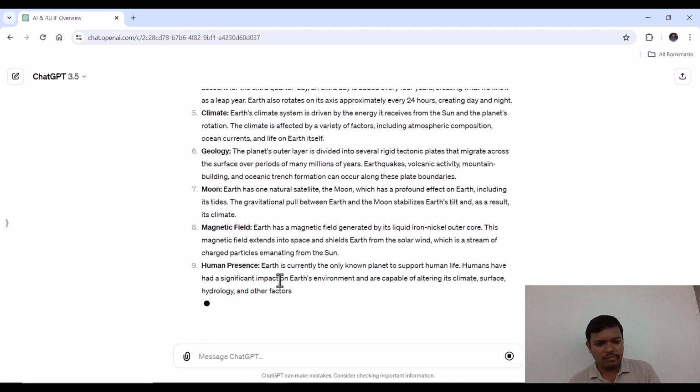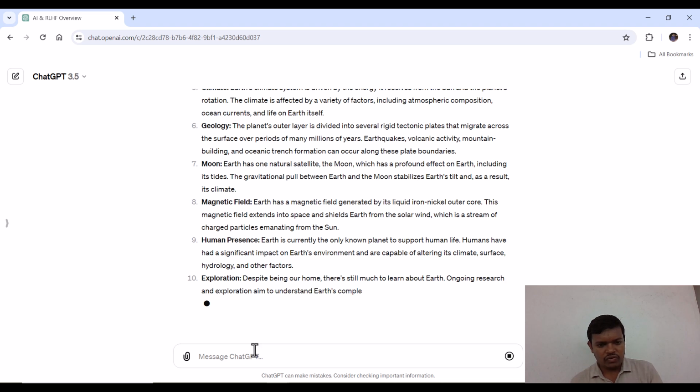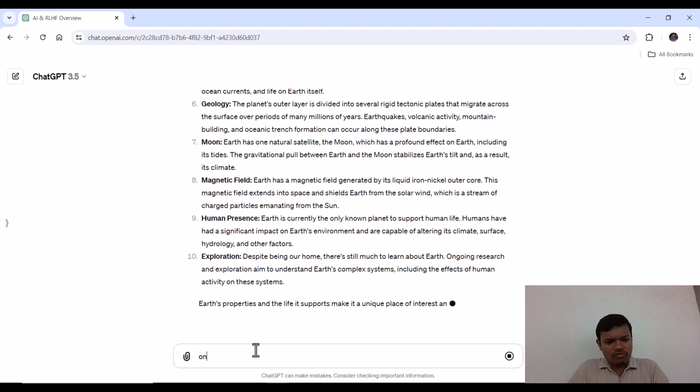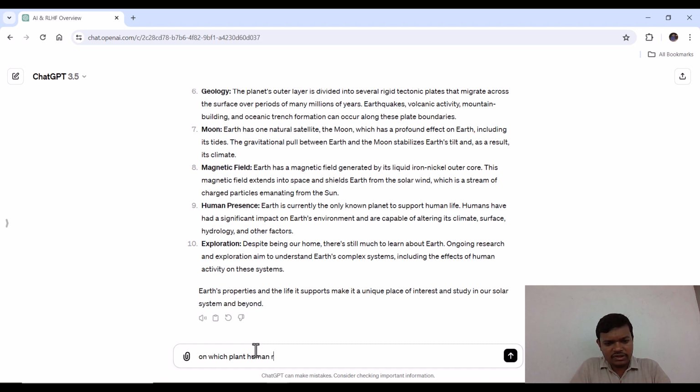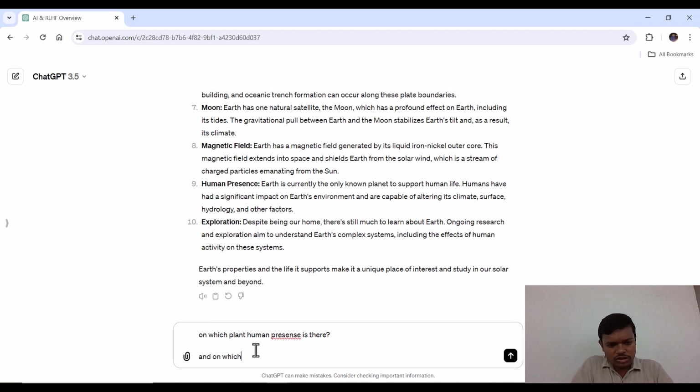Then after human presence, now what we are going to ask: on which planet human presence is there, and on which planet humans can survive.